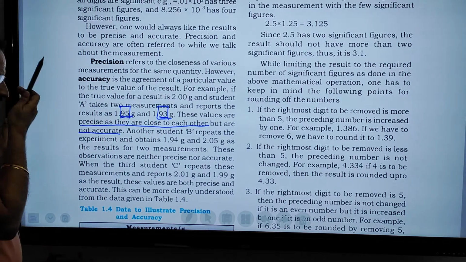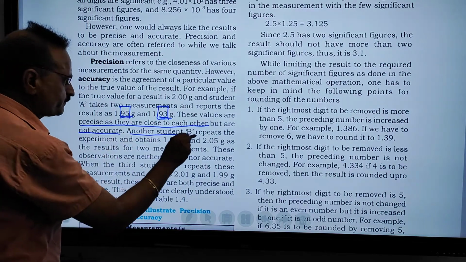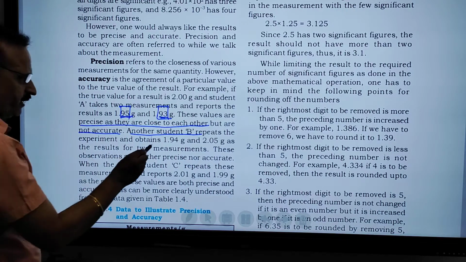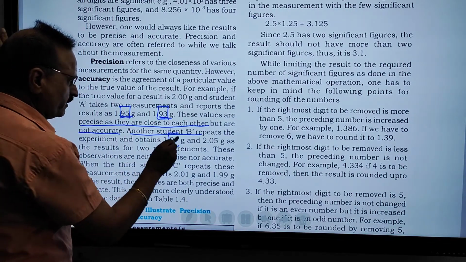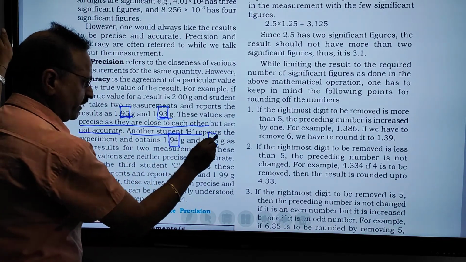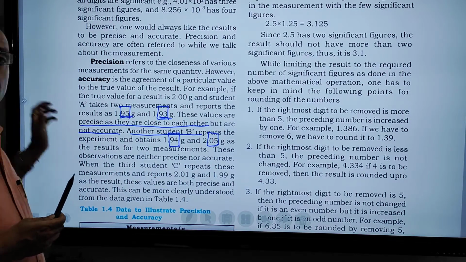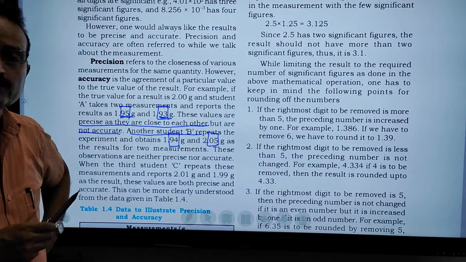Experiment number two, another student B repeats the experiment and obtains 1.94 and 2.05. Between 1.94 and 2.05 there is a very vast difference.